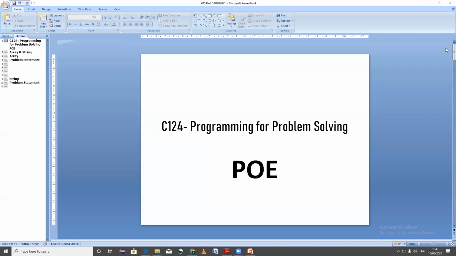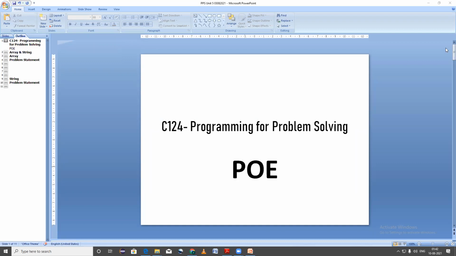Okay, so now the next question is, which format specifier is used to print the integer type of value? %d. Okay, and if I wish to print the float type of value, which format specifier will be used? %f. Okay, good.